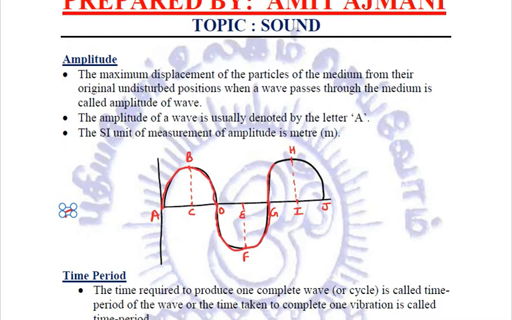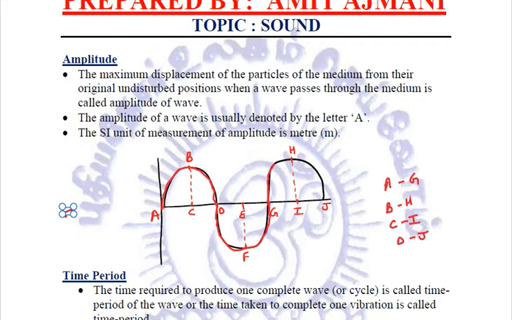So, the distance from A to G is called wavelength. We can also relate in the figure that the distance from B to H can also be called the wavelength, or from C to I can also be called the wavelength, right? From D to J can also be called the wavelength.